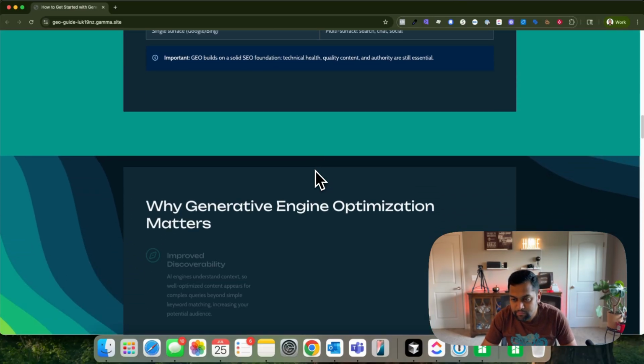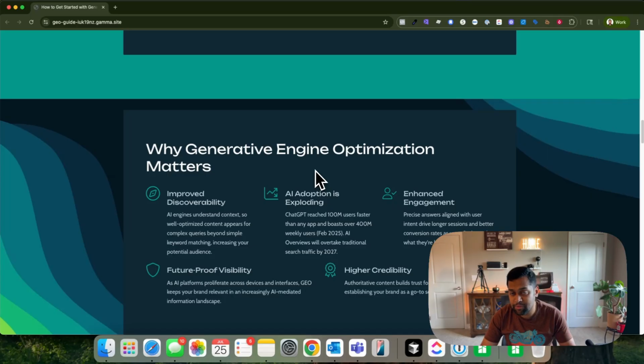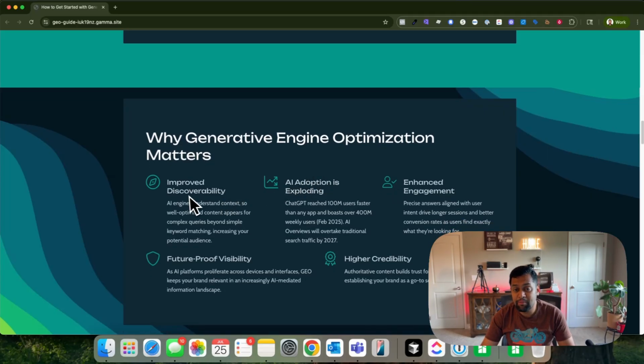All right. Why does generative engine optimization matter? Obviously, it's going to help improve discovery. There is a term that's been coined, called the Great Depression, or crocodile mouth. Basically, what's happening is that websites' impressions are going up, but their organic traffic is going down. Why?